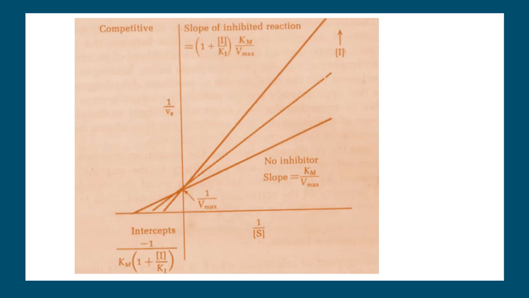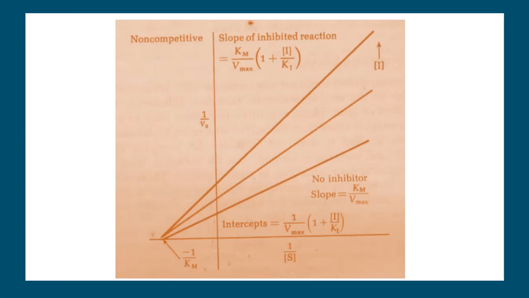That is what is observed with the experimental values. The intercept is the same, which means the Vmax remains unchanged, whereas the slope is changing. As the slope is changing and Vmax is the same, it means that the Km value is increasing. So that's what we observe from the Lineweaver plot for a competitive reversible inhibition.